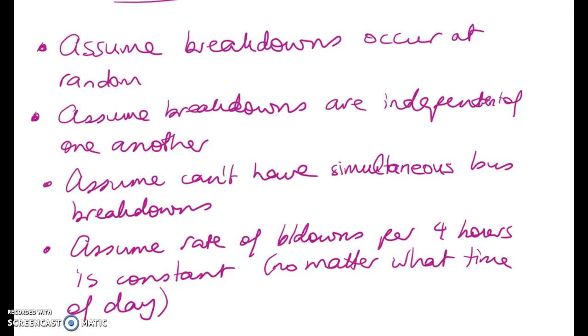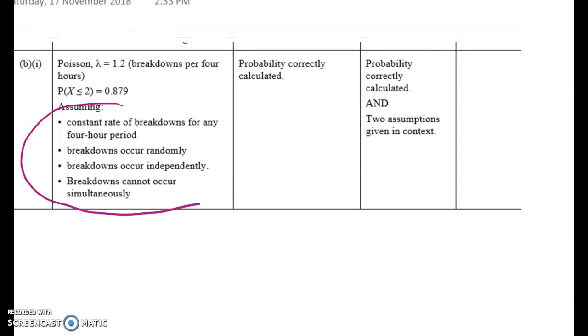Now, to get merit here, all you had to do was this. I'll just pop the schedule up. You didn't have to have all of them, right? But you had to have the probability done correctly. And then this is the short version of the 4 assumptions, and you had to give 2 of those assumptions in context. Okay, so that's the straightforward bit of the question.